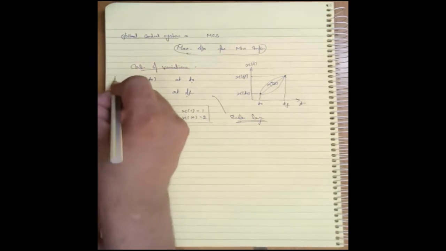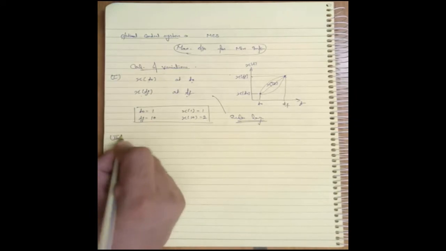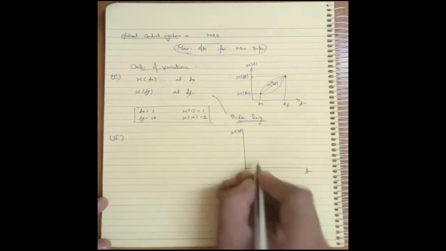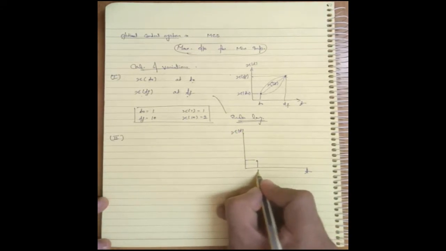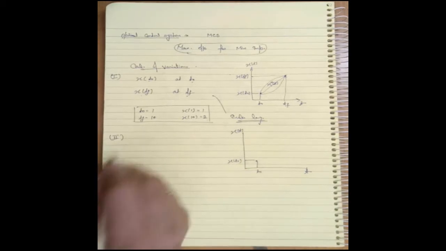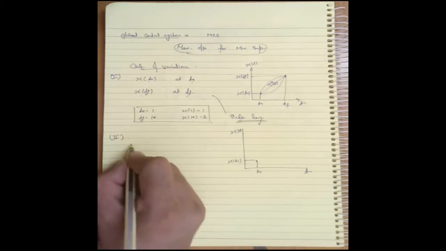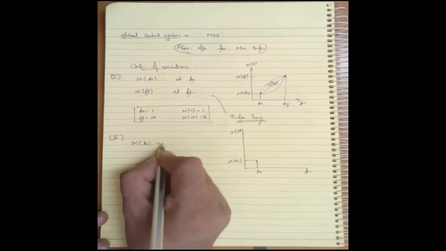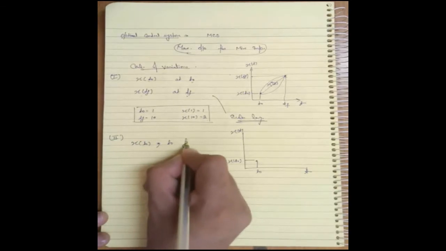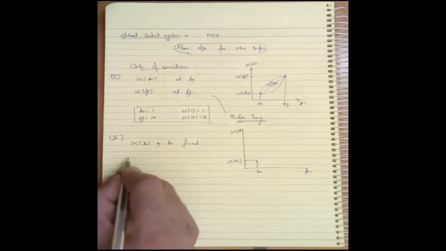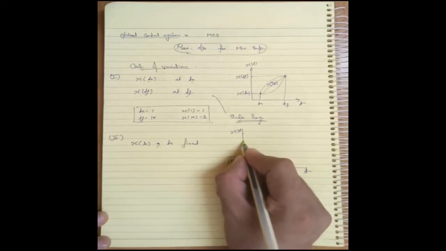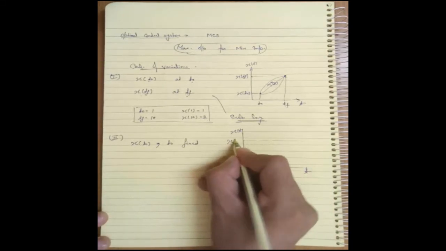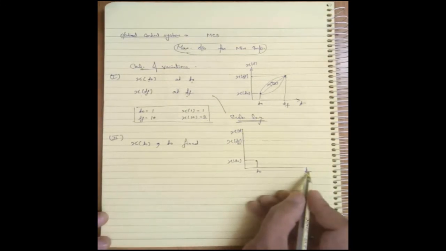This is my first type of problem. In the second type of problem, this is my t, this is my x of t, this is my initial time t naught, and this is my x of t naught. Initial time is fixed and initial state is fixed. X of t naught and t naught are fixed, but the final state x of tf is fixed while time is not fixed.